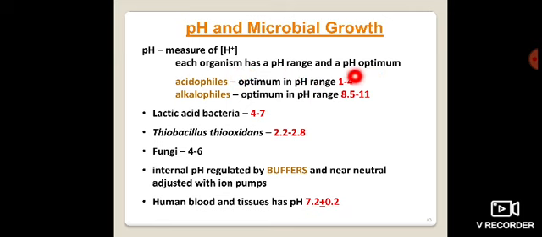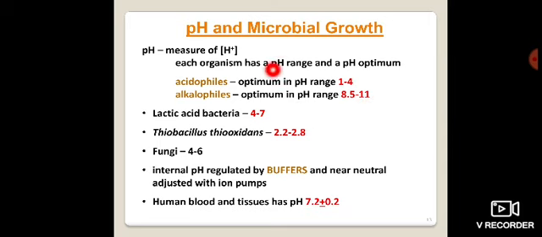As per the pH range, it can be divided into two basic types, acidophile and alkalophile. Acidophiles have an optimum range from 1 to 4, and alkalophiles have an optimum range from 8.5 to 11.